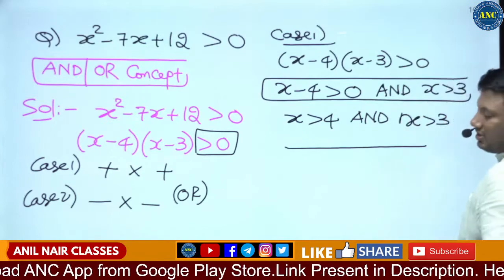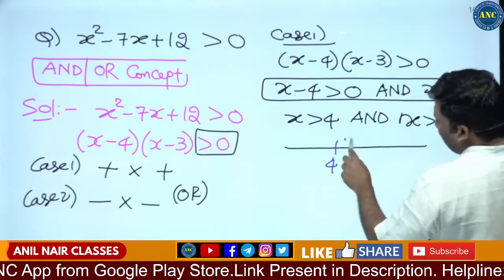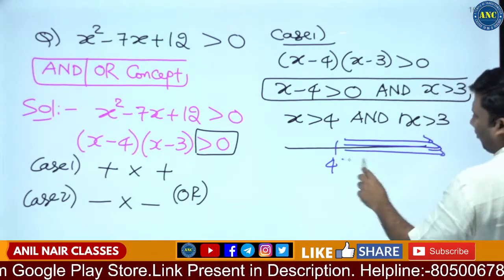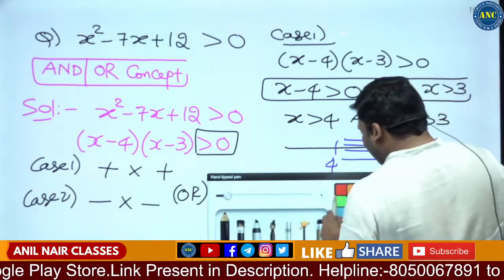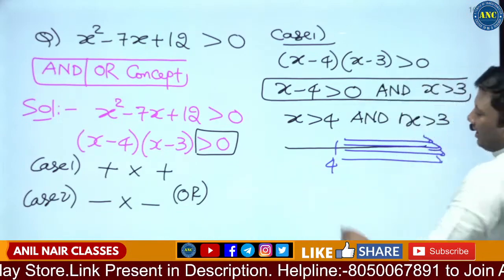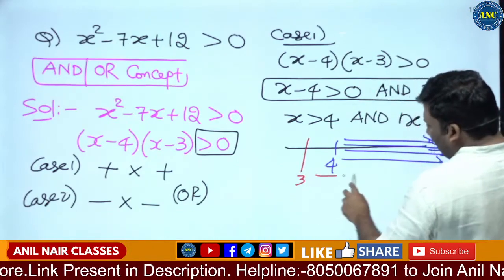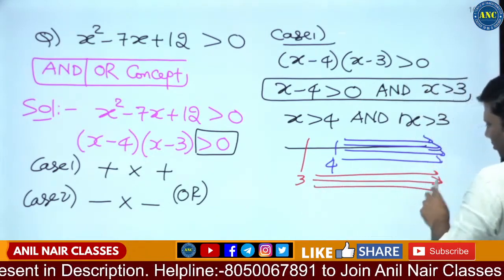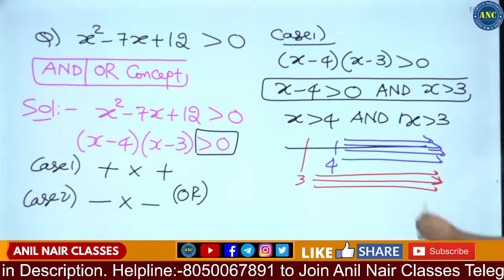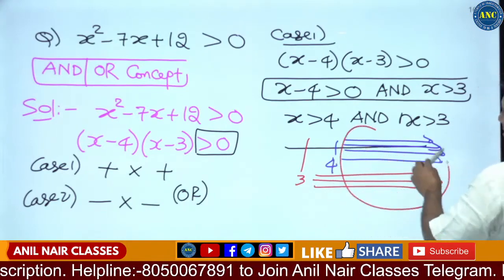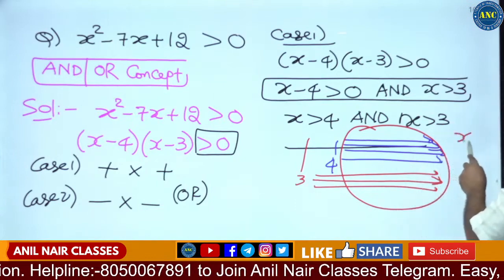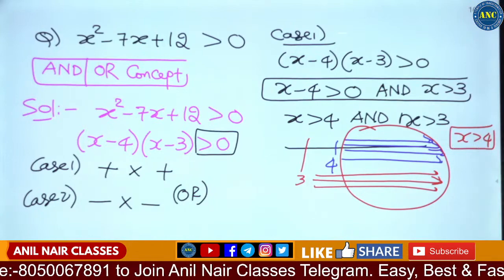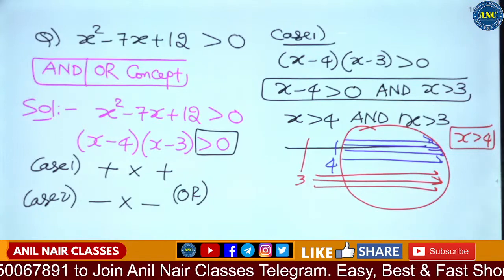That means first x is greater than 4. Anything to the right hand side of 4 is greater than 4. x is greater than 3 means anything to the right hand side of 3. What is the intersection of both of these? The intersection of both is x is greater than 4. I hope the idea is clear.